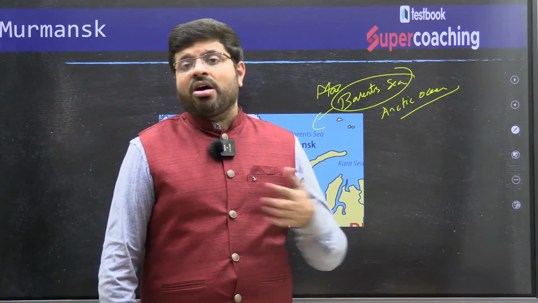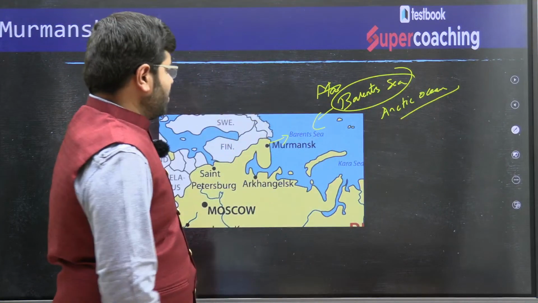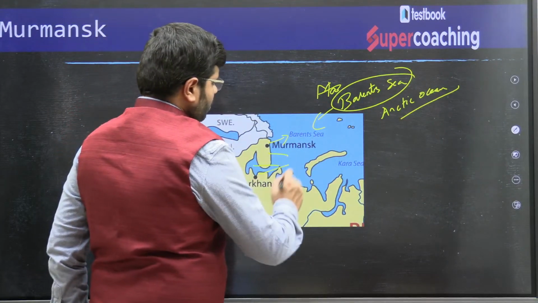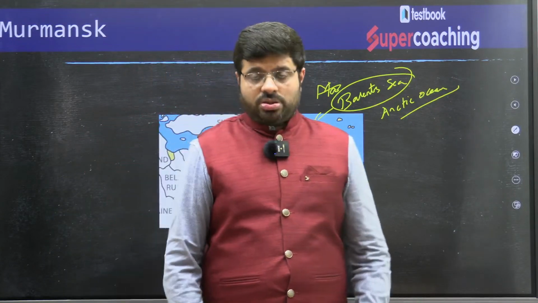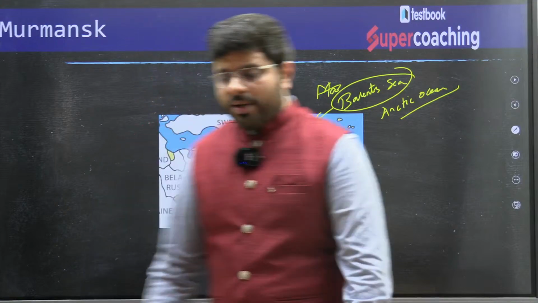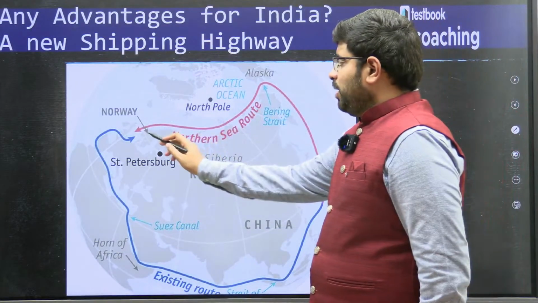So the gateway of Murmansk, and from it the oil explorations of the wider continental shelf of the Barents Sea, and the oil which you get out of this to India, it is being transported via the northern sea route.